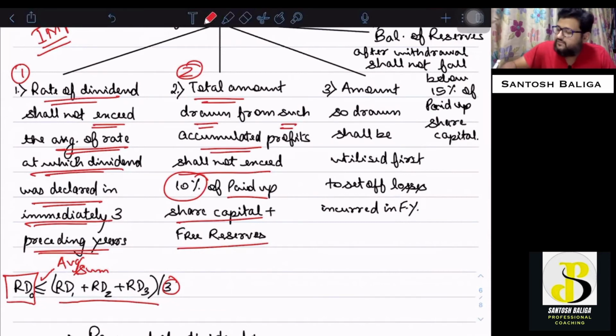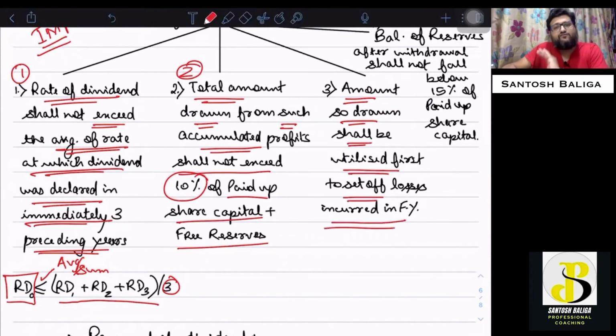Okay. The third point is the amount so drawn shall be utilized first for set off of losses incurred in the financial year. Only after the set off of losses of the current financial year will you be able to use it for dividend purpose.